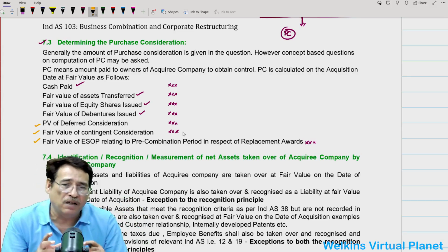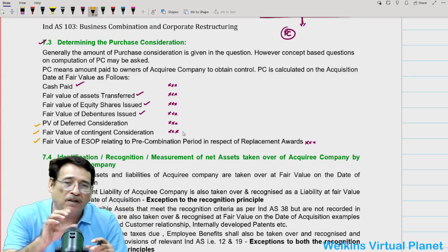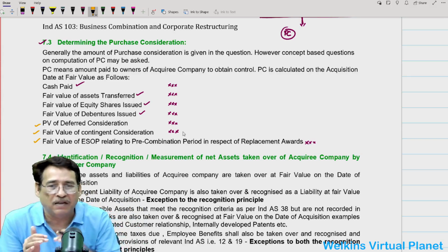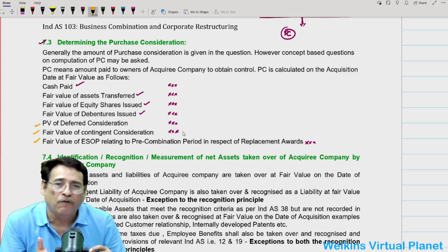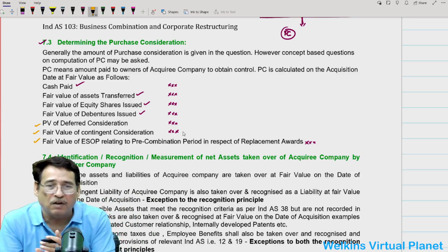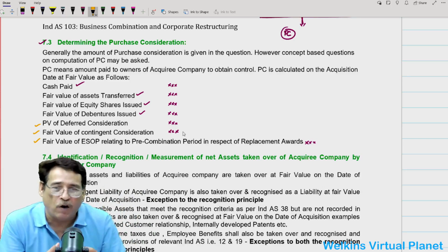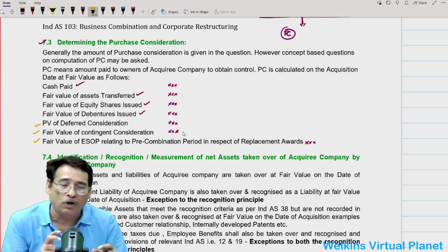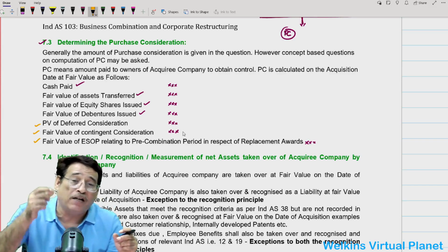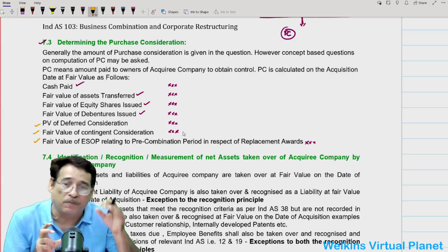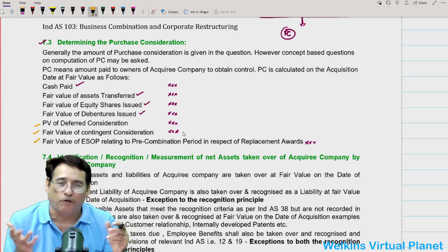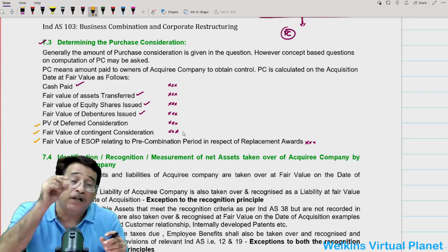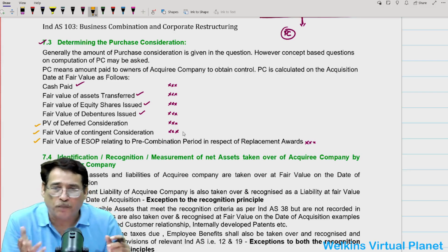So the difference between contingent consideration and deferred consideration is that in case of deferred consideration, we simply say we are going to pay you, let us say, 30 lakh, 40 lakh after 2 or 3 years from the date of acquisition. But in case of contingent consideration, we tell the acquiring company, we will pay you some more amount, but that amount will depend upon some specified targets, it could be performance targets or profit targets.